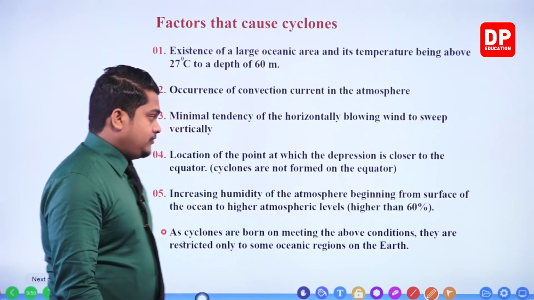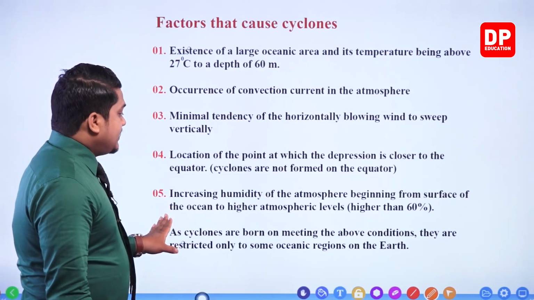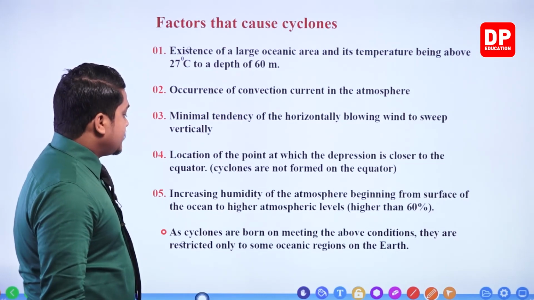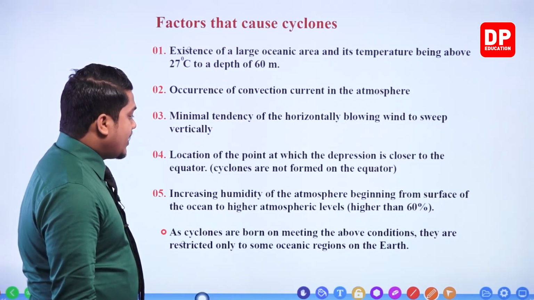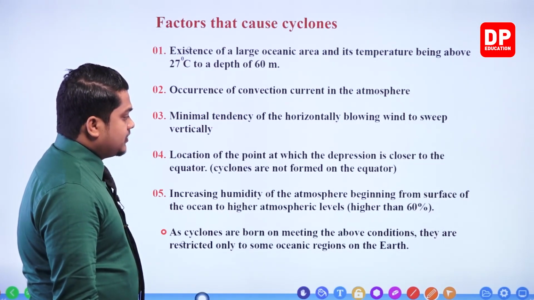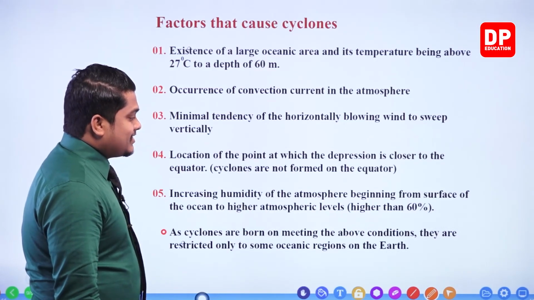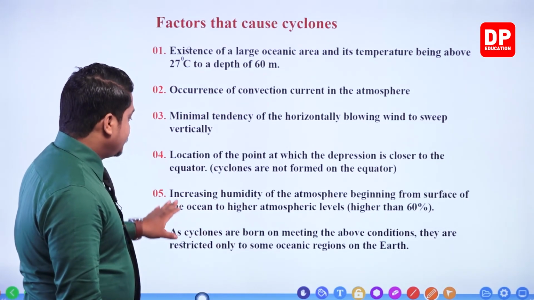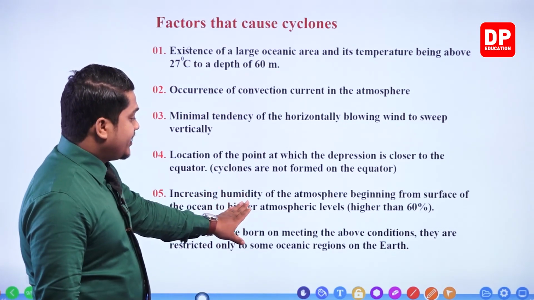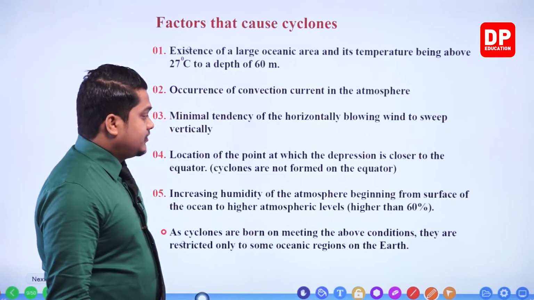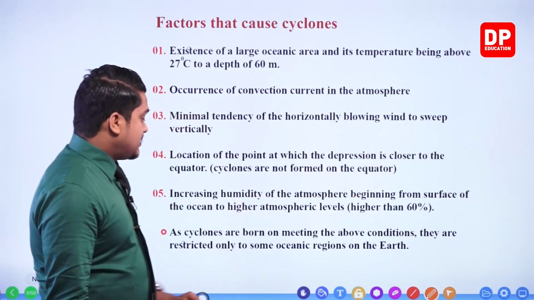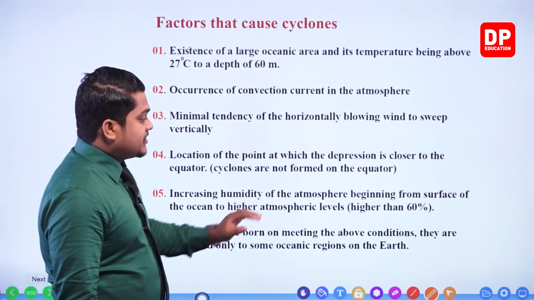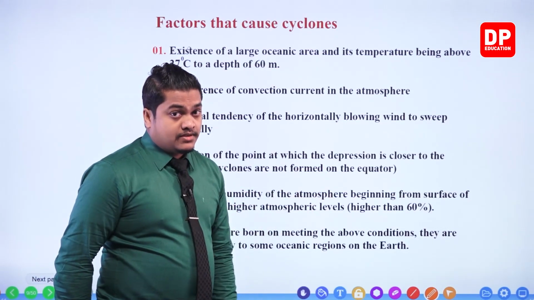Okay. Then the next one, increase in humidity of the atmosphere beginning from the surface of the ocean to higher atmospheric levels. That means higher than 60%.